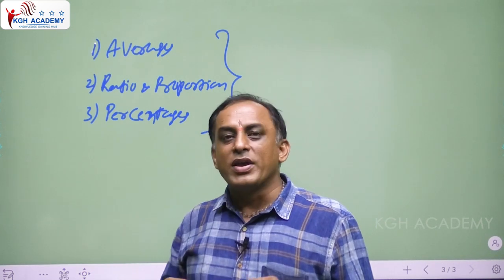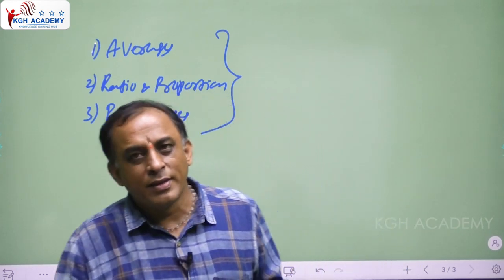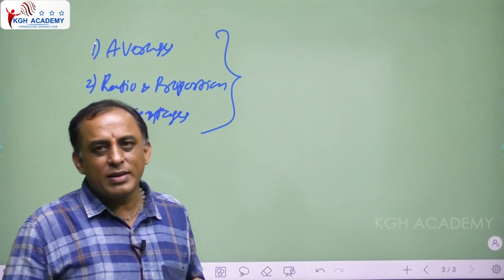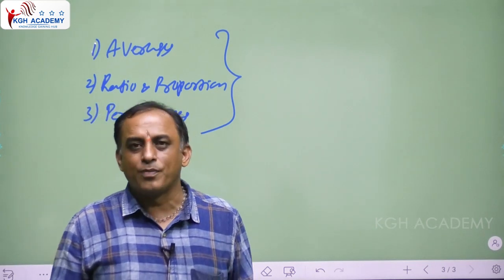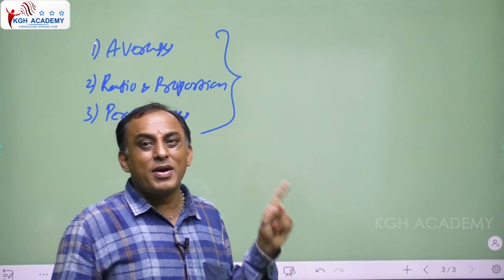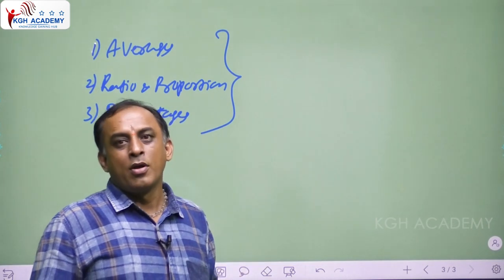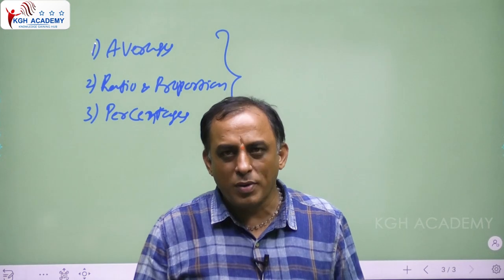So that's why here first we'll discuss the aptitude part, then data interpretation, and finally we'll discuss the reasoning part also. In the aptitude part, these three topics are important for data interpretation, and some more topics are there according to our Group 1 syllabus.